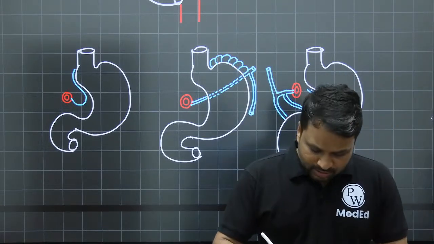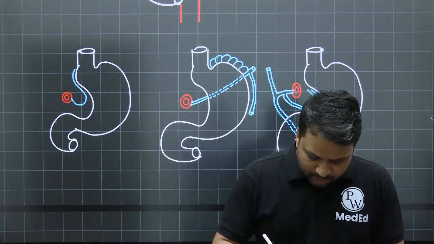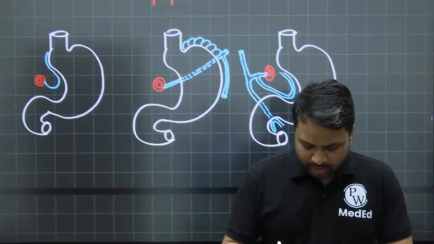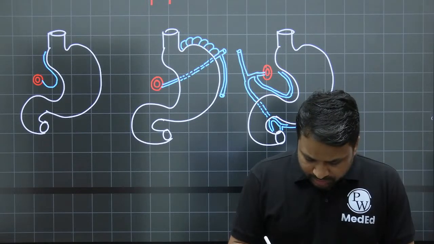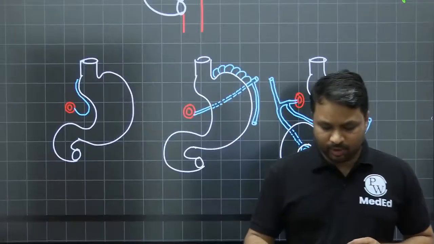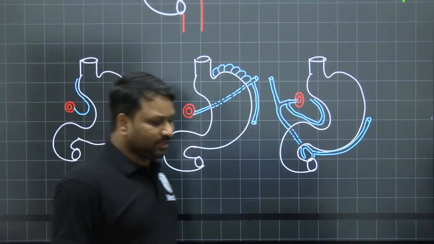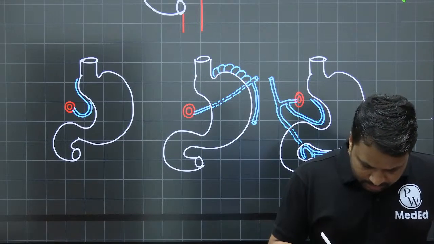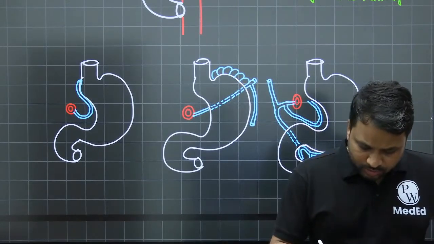Now this gastroduodenal artery will go behind the stomach. It will split into the anterior superior and the posterior superior pancreaticoduodenal artery. This anterior superior pancreaticoduodenal artery will continue and form the right gastroepiploic artery. These are the three blood vessels which are supplying the stomach. Nothing spectacular about it. Okay? So if you have understood this, a combination of these is what is going to be the orientation of the stomach.